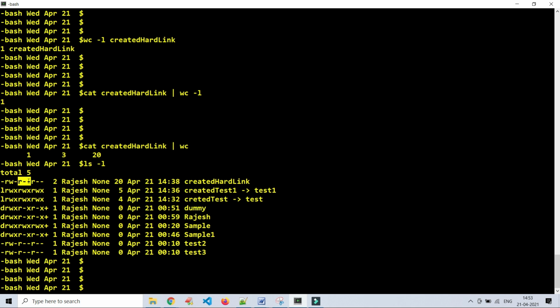For group, what is the total value? We can see only read for group. So that is 4. Here 6, here 4. In the same way, other users also have only read access. So 4. What is this created hard link file permission? 6, 4, 4.